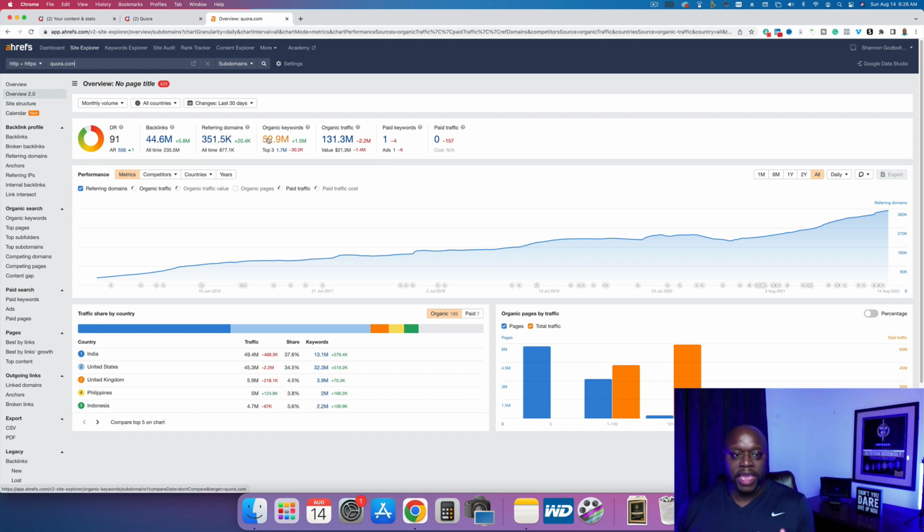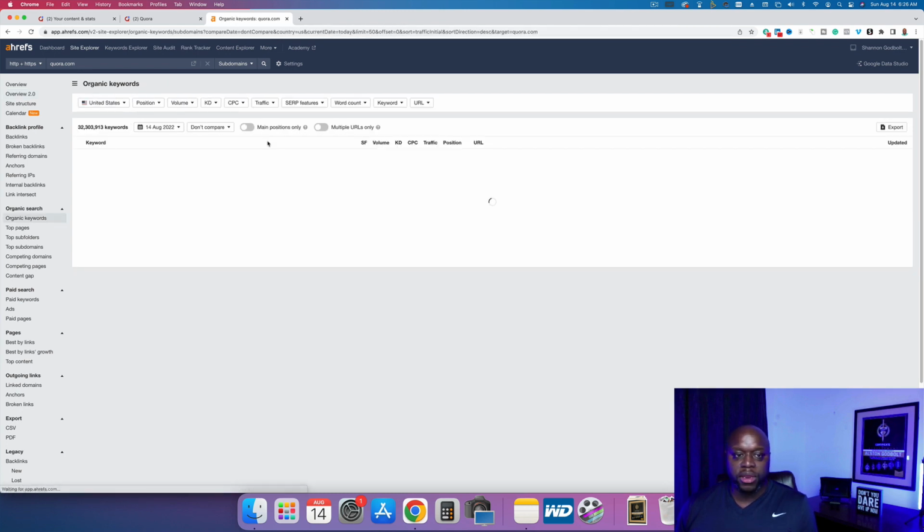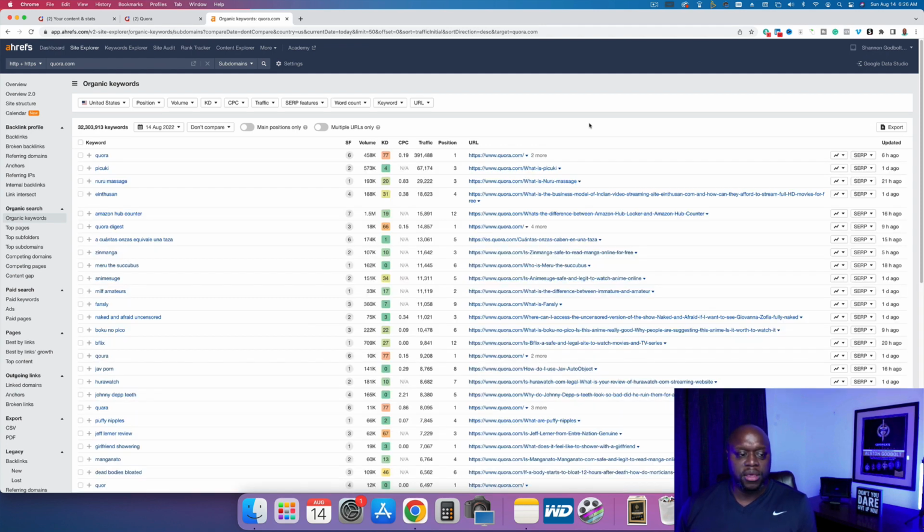We're going to click on organic keywords. They rank for 52 million keywords. And what we want to do is sift through that, and we want to piggyback off of what works or what's going to get us the best opportunity.